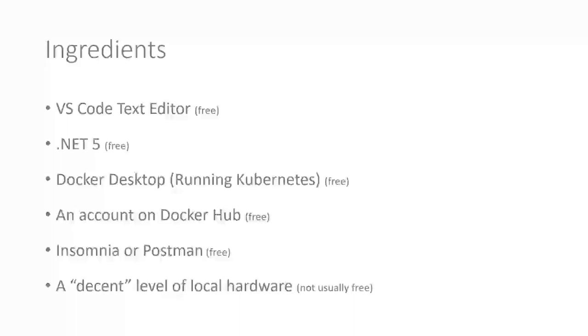And in this video, I'm running everything on my local hardware. I did have a decision to make on whether to go with this approach, running everything locally, or whether to go with a cloud provider like Google Cloud or Azure. I decided that this course would be using just your local machine, so you don't have to sign up for cloud services, which I know doesn't suit everybody. But the downside of that is, yes, we will be running up quite a number of services, so you do need a decent level of local hardware.